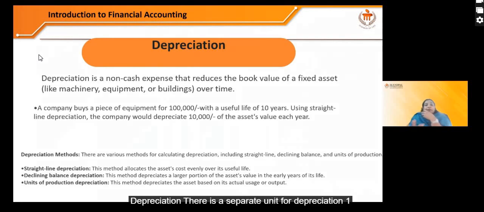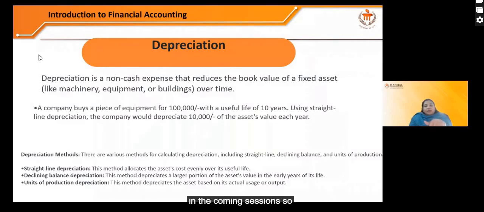Depreciation has a separate unit, and there are straight line and various other methods of depreciation that we will be covering in the coming sessions. It's a lengthy topic that I will cover in the next session.